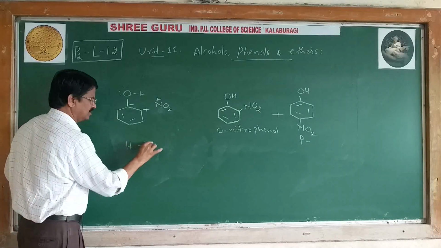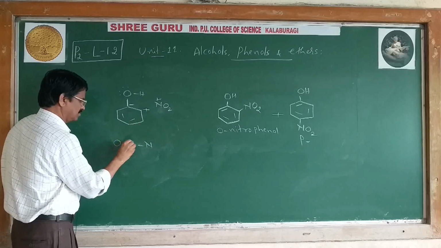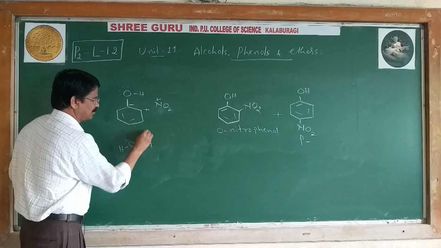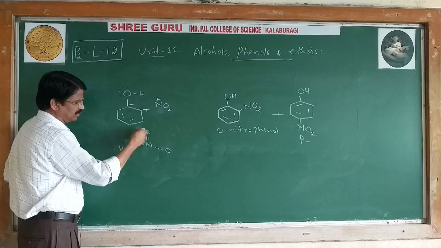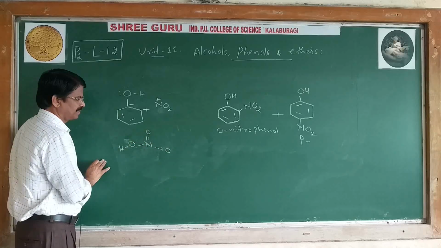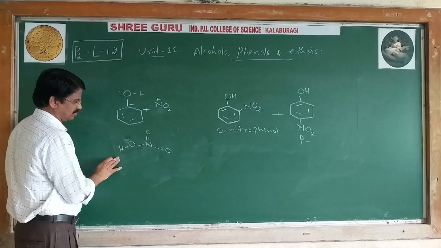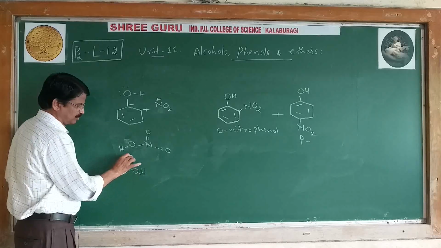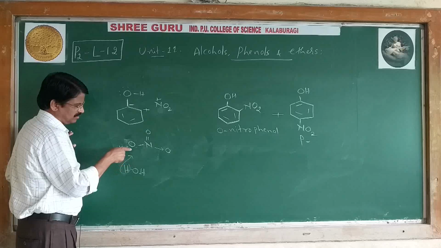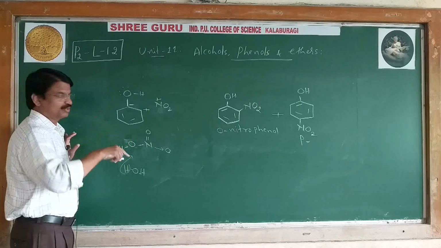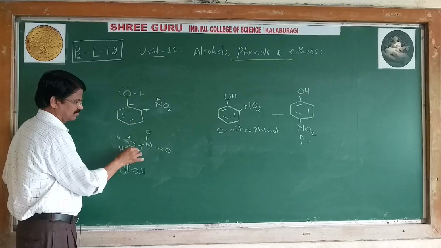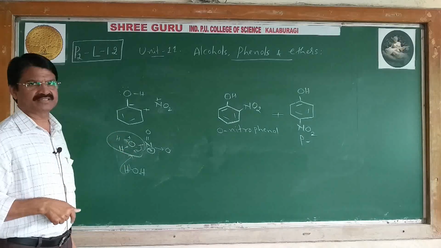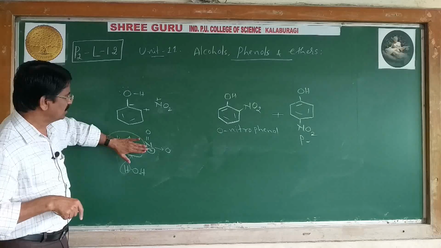See here, nitric acid is H, O, N double bond O, O, that is HNO3. In dilute HNO3, water can donate a proton, so in place of water, HNO3 is protonated and forms NO2 plus.